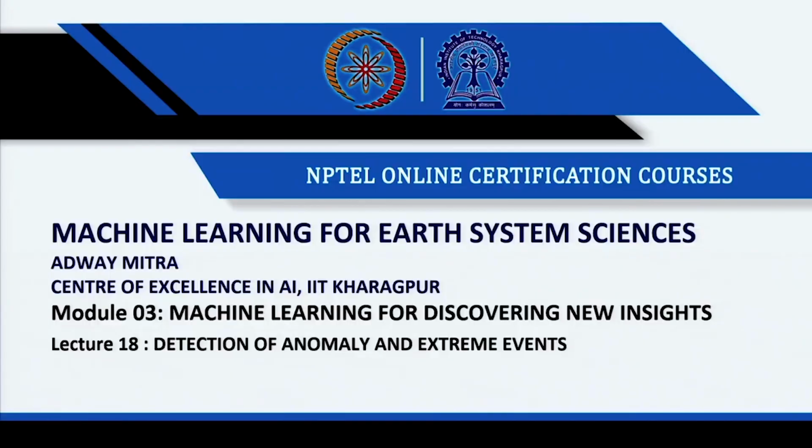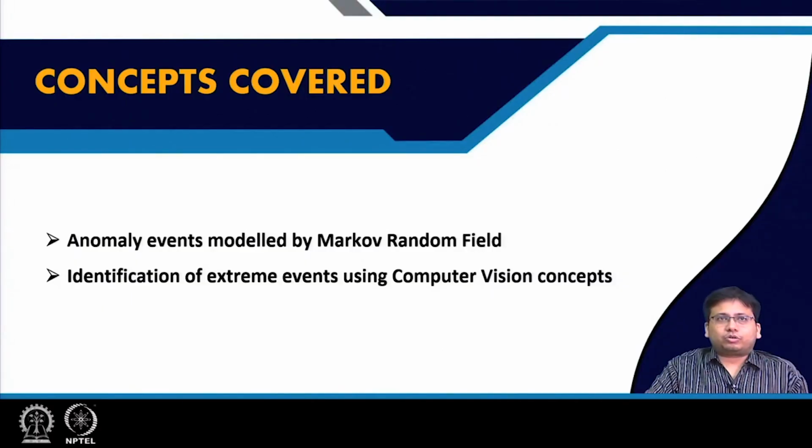Hello everyone, welcome to lecture 18 of this course on machine learning for earth system sciences. We are in module 3, which deals with the applications of machine learning in discovering new insights in the earth systems. The topic of today's lecture is the detection of anomaly and extreme events using machine learning. So, the concepts we are going to cover today are anomaly events modeled using Markov random field.